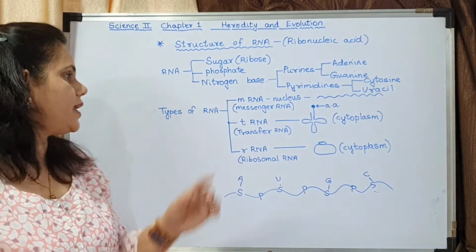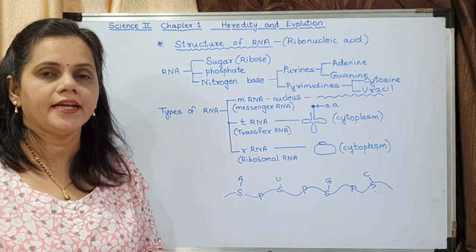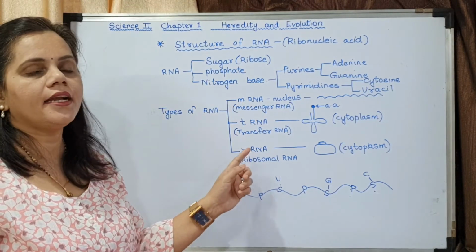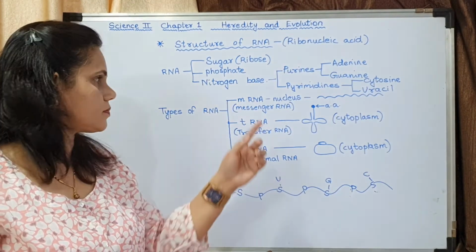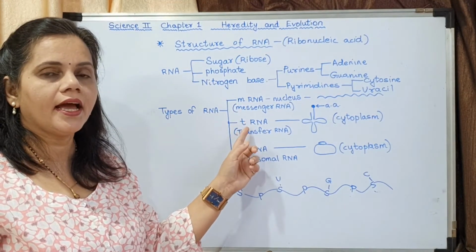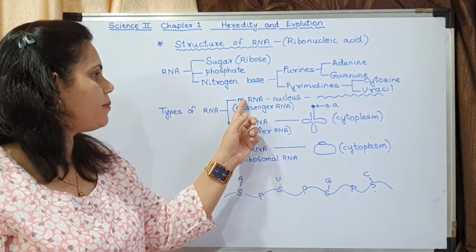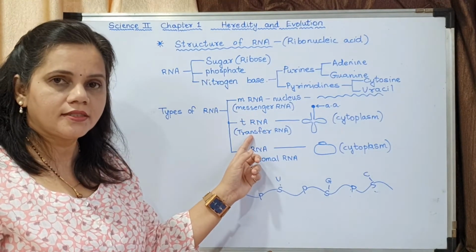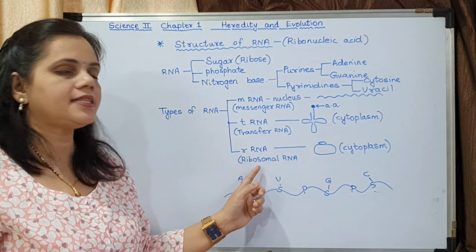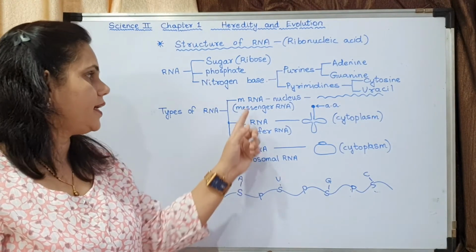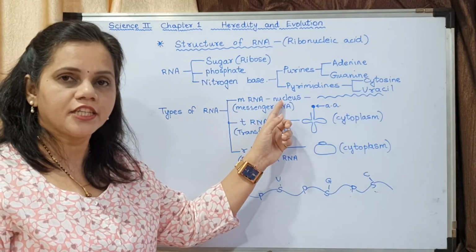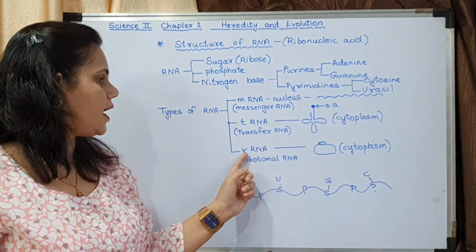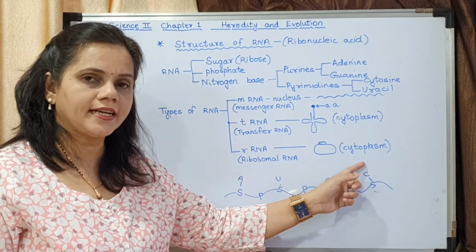Okay. Now the next topic is types of RNA. There are 3 types of RNA: mRNA, tRNA and rRNA. This you had last year. mRNA stands for messenger RNA, tRNA stands for transfer RNA, rRNA stands for ribosomal RNA. mRNA is present in the nucleus, tRNA is present in the cytoplasm, rRNA is also present in the cytoplasm.